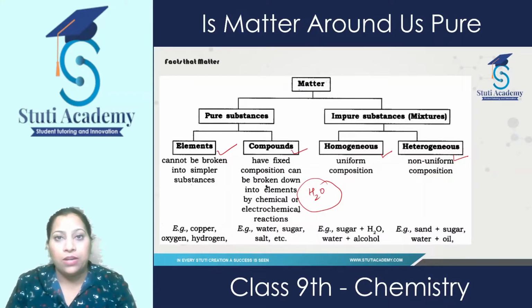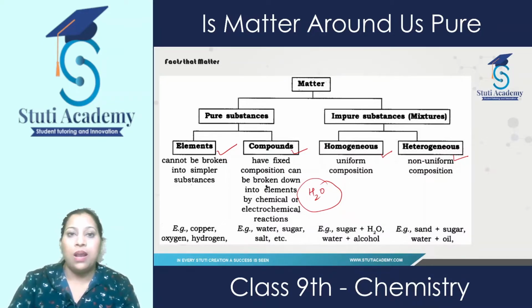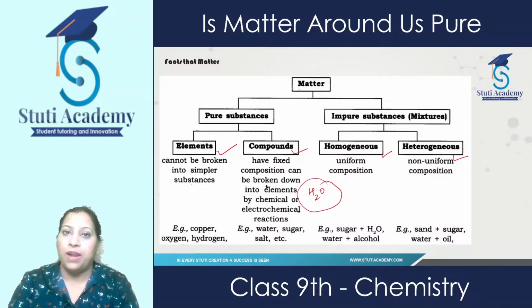Similarly with water and alcohol, once we mix them, we cannot separate the boundary. On the contrary, if we take a mixture of sand and sugar, it is very easy for us to distinguish between them because of their particle size. And if we are talking about water and oil, we can easily see the boundary of oil that is separated from the water. It keeps floating on it. These are the various forms of matter. We'll study these forms in detail one by one.